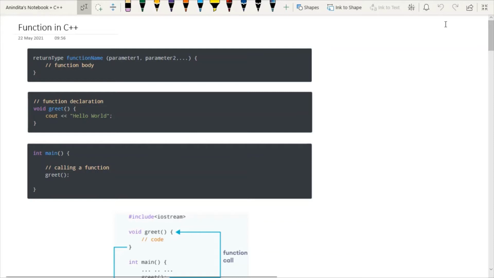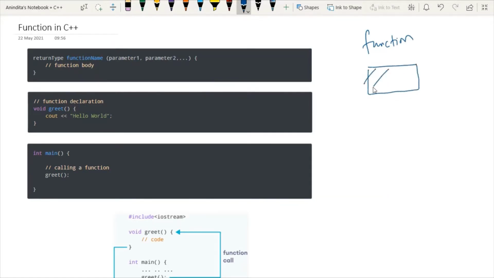Today, our topic of discussion is function in C++. If you ask me the question, what do you mean by function, then I can tell you one point: a function will be treated as a block of code. And in this block of code, we will assign some specific task. What kind of task we are expecting depends on the programmer who is creating the function.